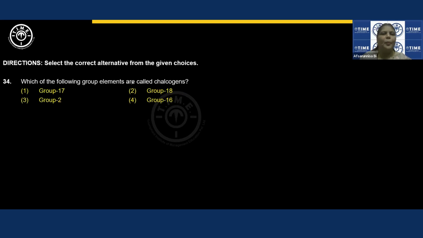Which of the following group elements are called chalcogens? Just now we have seen, right? Group 16 elements are known as chalcogens. Group 17 are known as halogens. You need to practice this. Write it at least 5 to 10 times so that it gets into your long-term memory. Group 2 elements are known as alkaline earth metals. And group 18 elements are known as inert gases or inert elements. Right? Or zero group. The 18th group is also known as zero group.